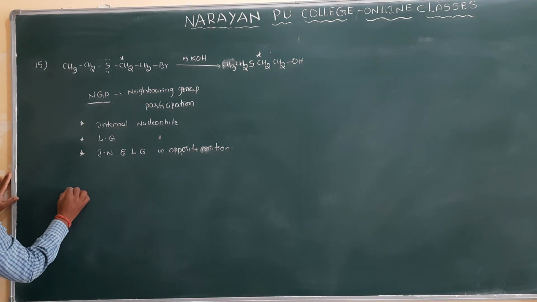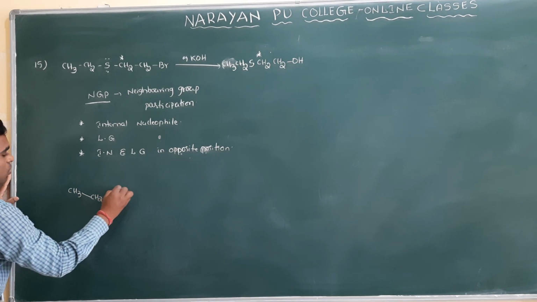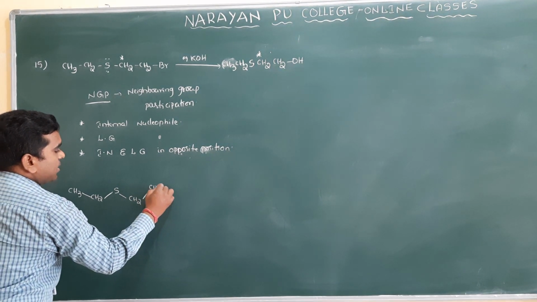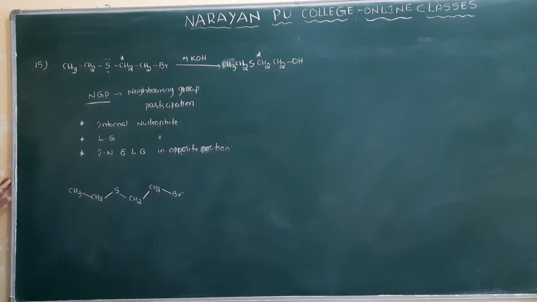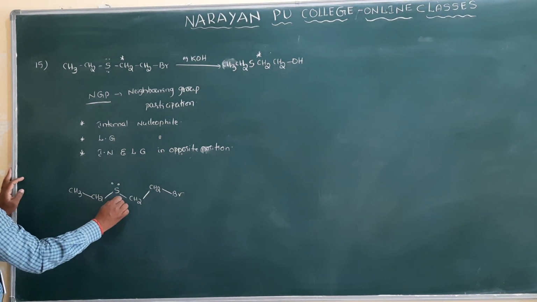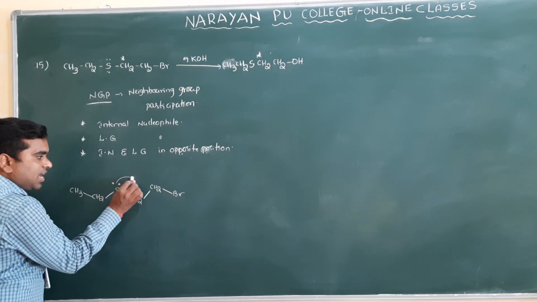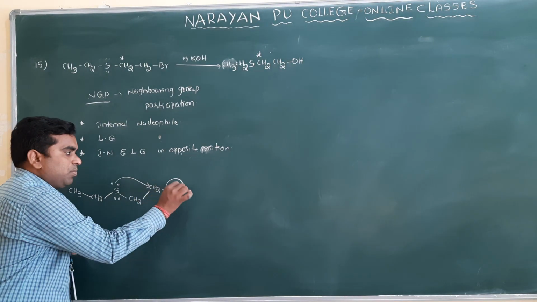Clear? So how I will write this is CH3, CH2, and here S, and here there will be a CH2, there will be a CH2, and there will be a bromine. This is the molecule. Clear ma? Now you know this internal nucleophile is there. It donates the pair of electrons to this carbon and bromine will be removed.